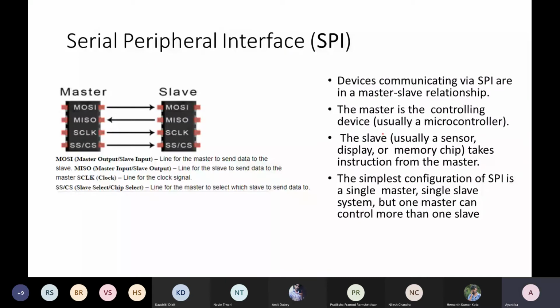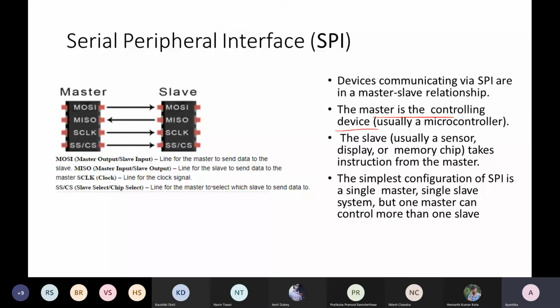Now in SPI, it basically supports this master-slave mode, where the master is controlling the device. This master may usually be a controller, and from the slave you are expecting or fetching data, maybe a sensor. In your CPS scenario or embedded scenario, in general applications, this type of requirement is very high.